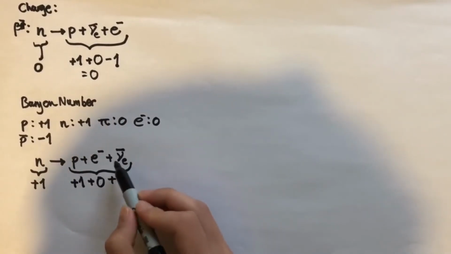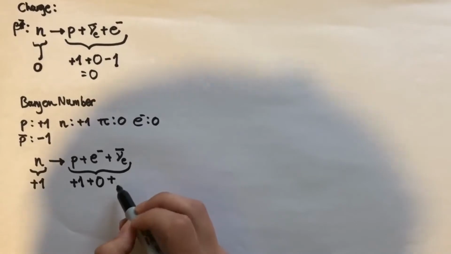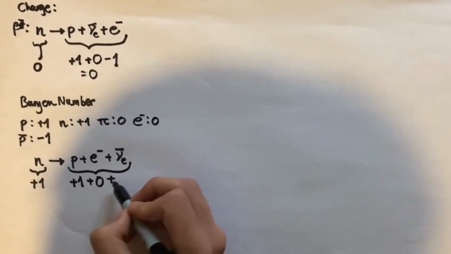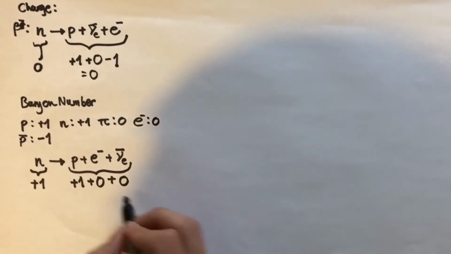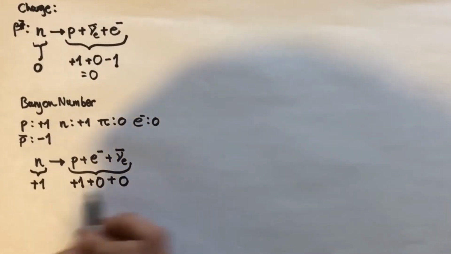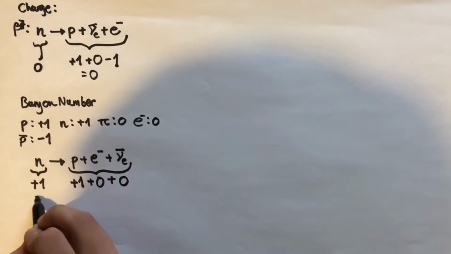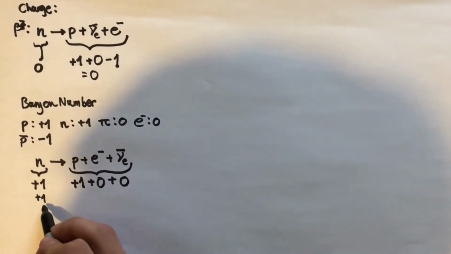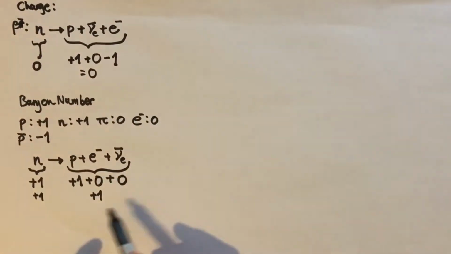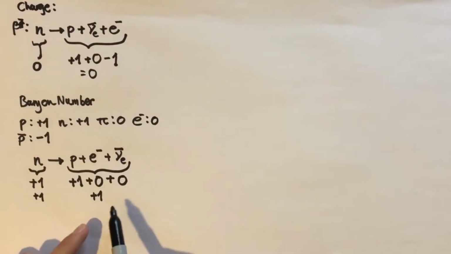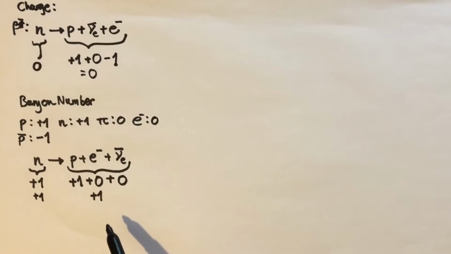Plus the electron anti-neutrino, which, again, is a lepton. It's not a baryon, so it's going to have a baryon number of 0. So what are these total? Well, before we got 1 on this hand side and 1 on this hand side. So again, baryon number is conserved.